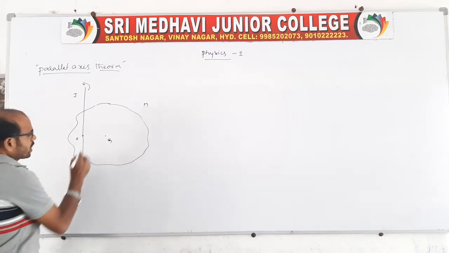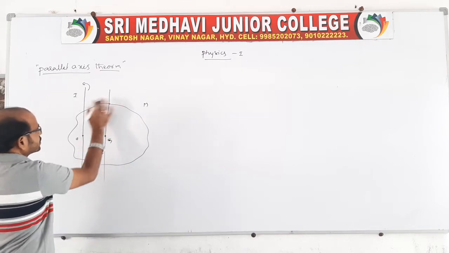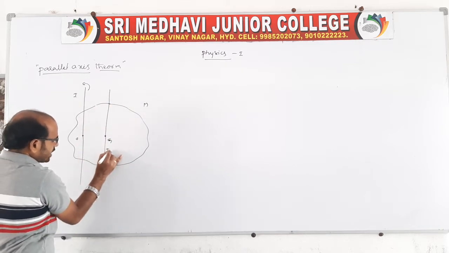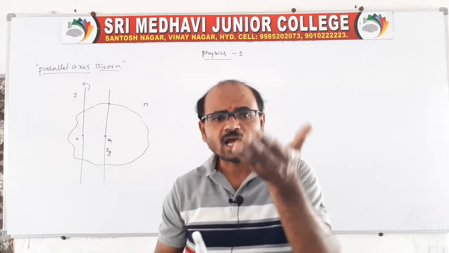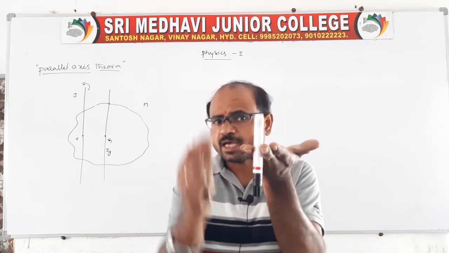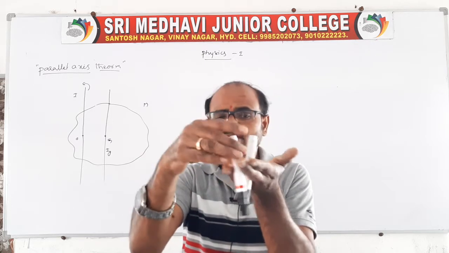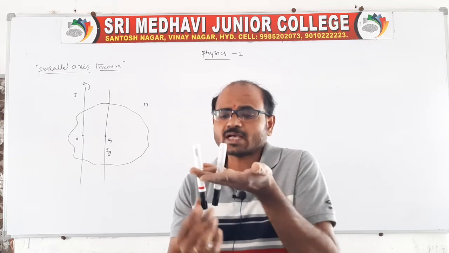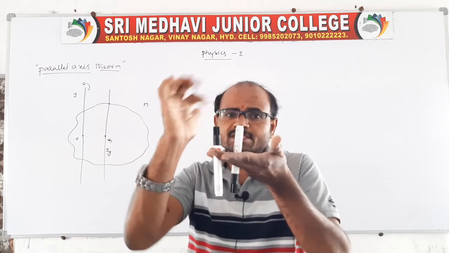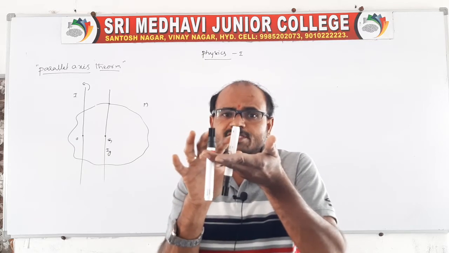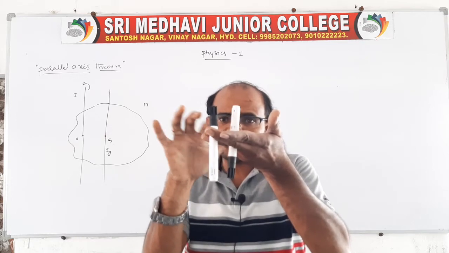Now the center point is also there. Another axis you draw, one more line, and these two are parallel to each other. For the center axis, the moment of inertia we call Ig, G for center of gravity. For this rigid body, about this other axis, we are finding the moment of inertia. You take a rotation symbol, and these two axes are parallel to each other. That is why we call them parallel axes.